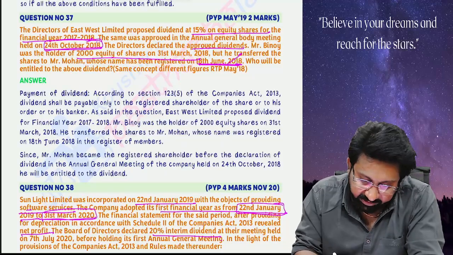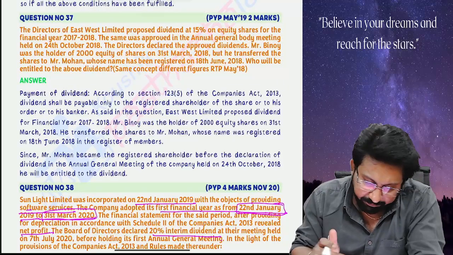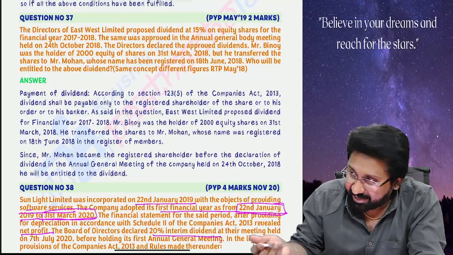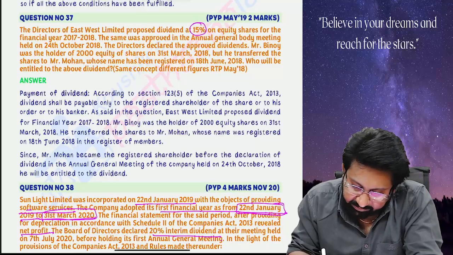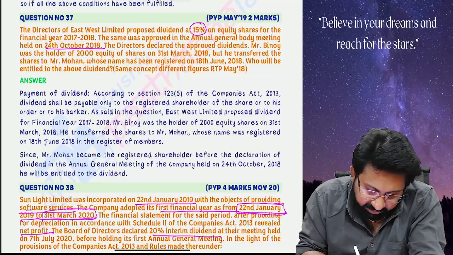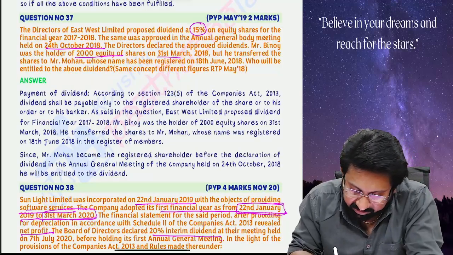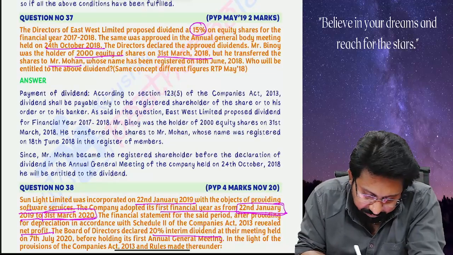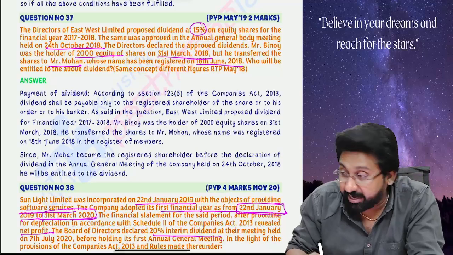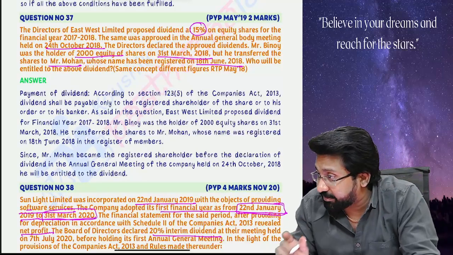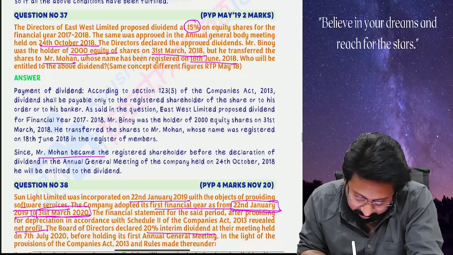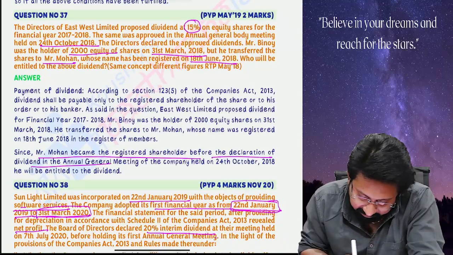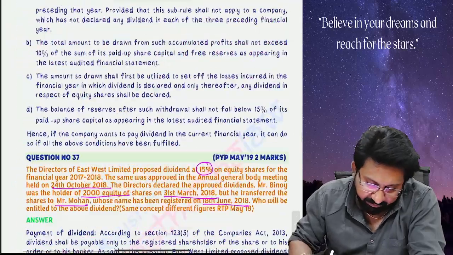So try to understand this clearly. Simple question. Already we read a similar question. Dividend is 15%. Same was approved on 24th October. Dividend declared. Mr. Binoy was a holder of 2000 equity shares on 31st March, but he transferred to Mr. Mohan. 18th June it is registered. So as on the date of AGM, in whose name is it registered? Mohan. Therefore Mohan only will receive. Since Mohan became registered shareholder before declaration of dividend, he will be entitled to dividend.